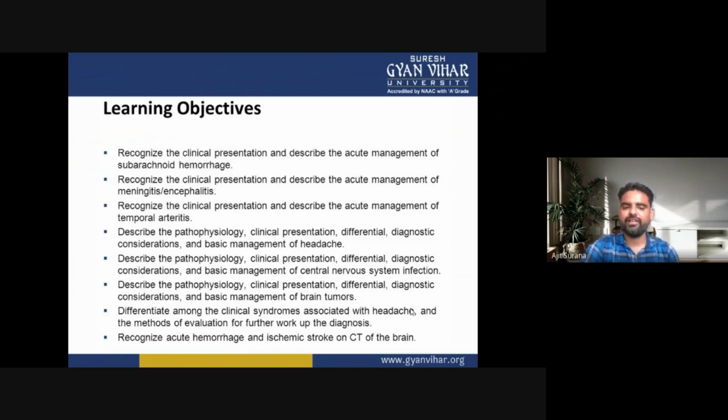Now we differentiate among the clinical syndromes associated with headache and the method of evaluation for further diagnostic work. And now we recognize acute hemorrhage and ischemic stroke on the CT of the brain. These are the learning objectives of clinical neurology.